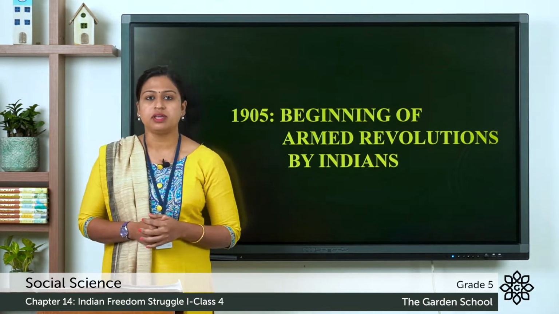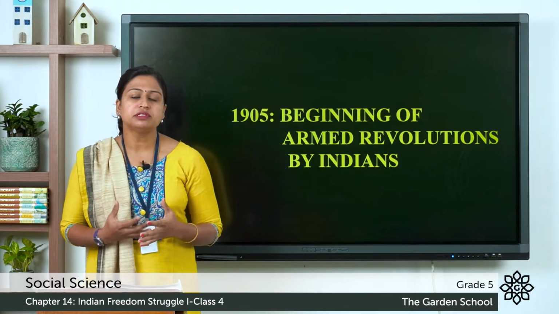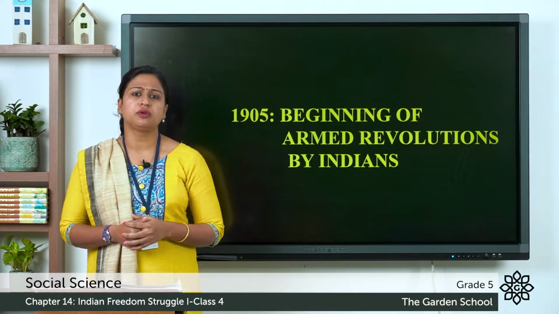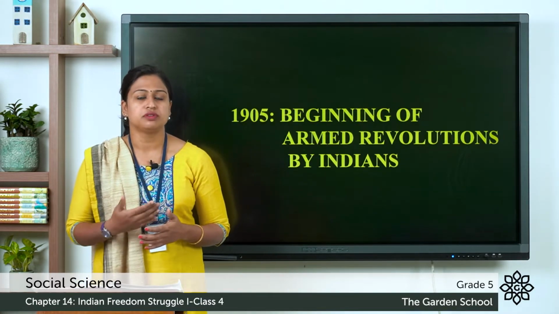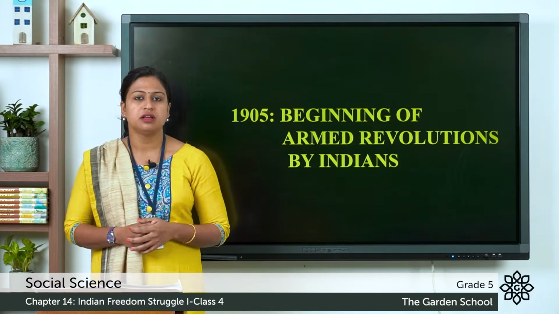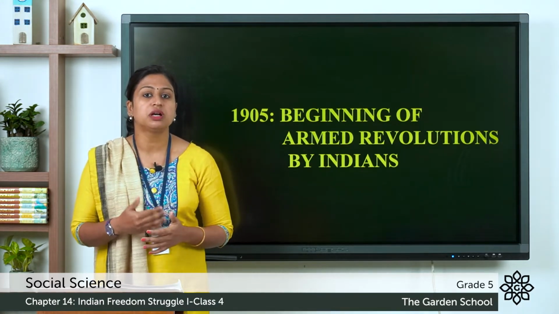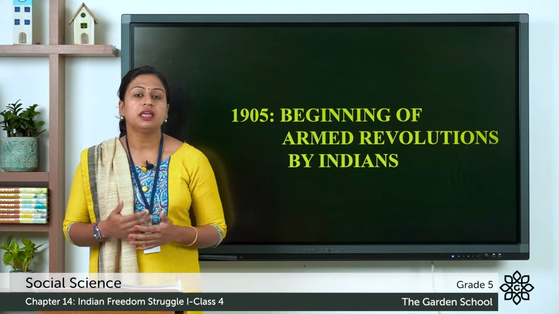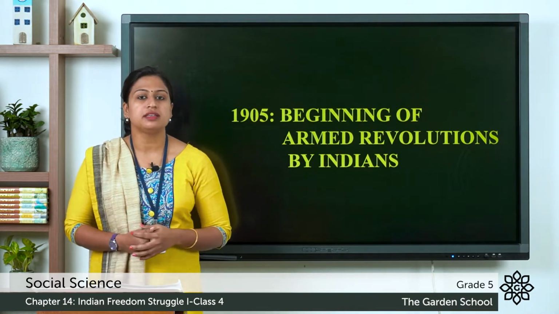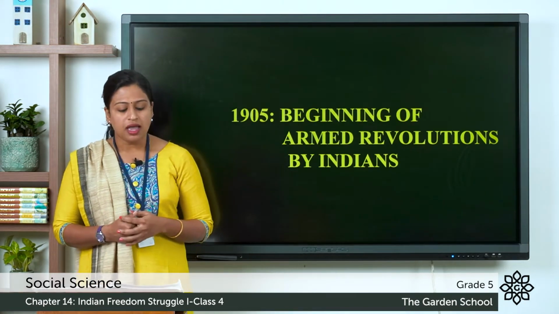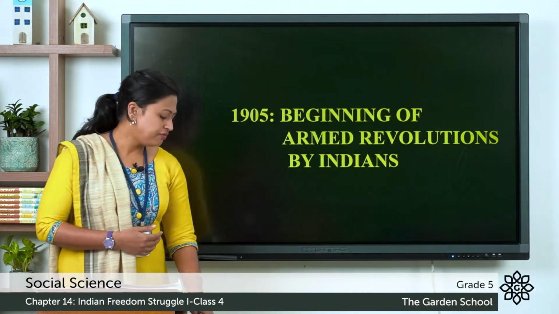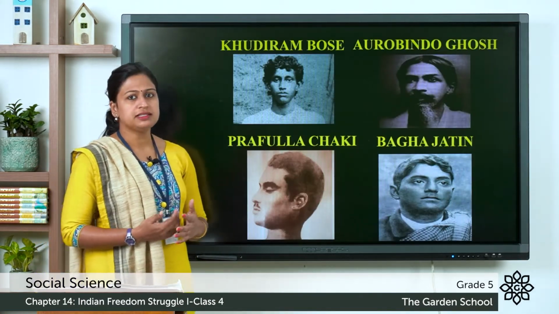Some of the members of these revolutionary groups took up arms to fight against the Britishers. Now, what do you understand by took up arms? That is, they took weapons to fight against the Britishers. Let's see some of the important revolutionaries at that time.